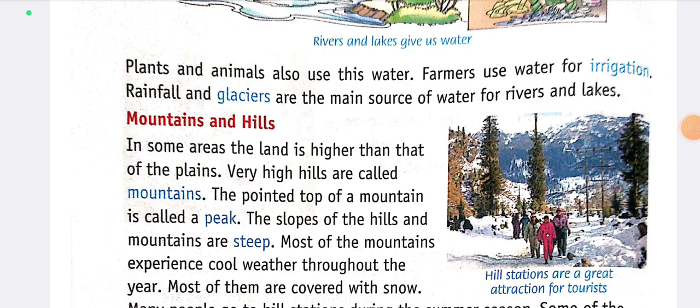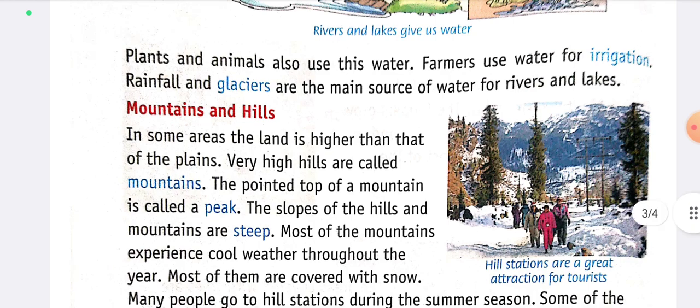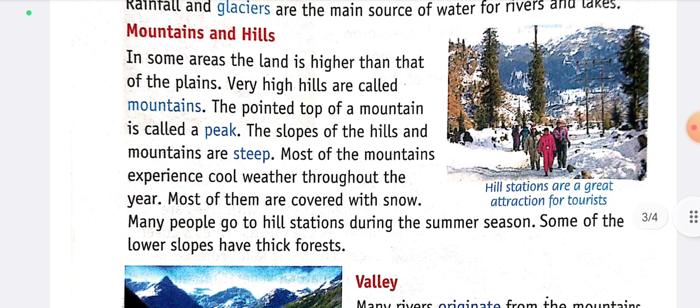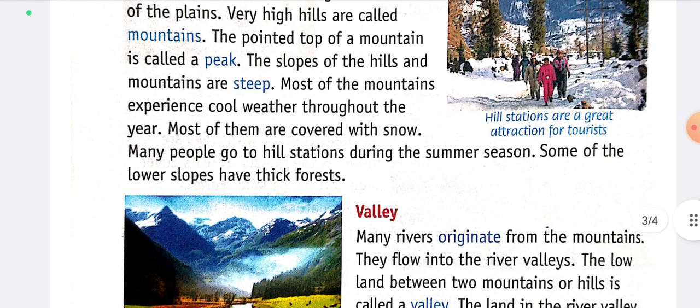The slopes of the hills and mountains are steep. Most of the mountains experience cool weather throughout the year. Most of them are covered with snow.